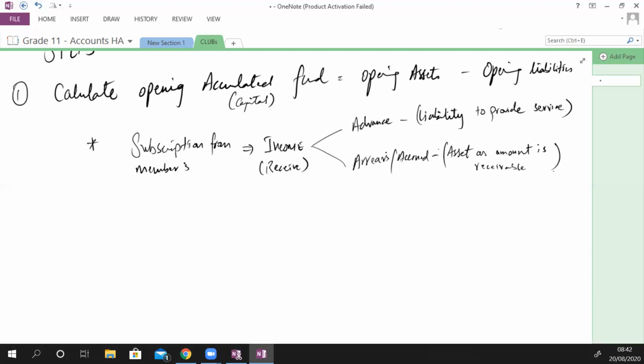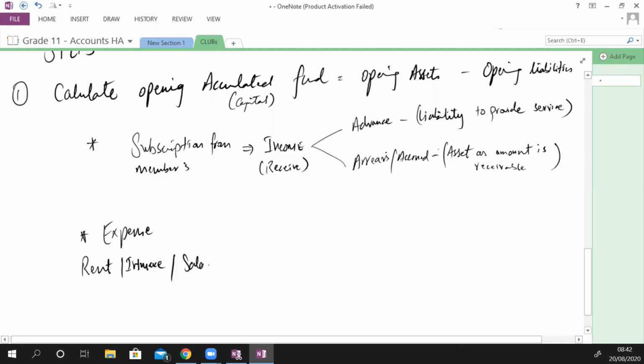Okay. Similarly, if you look at any expense of the club, it could be rent, insurance, or salaries. Expenses are paid.